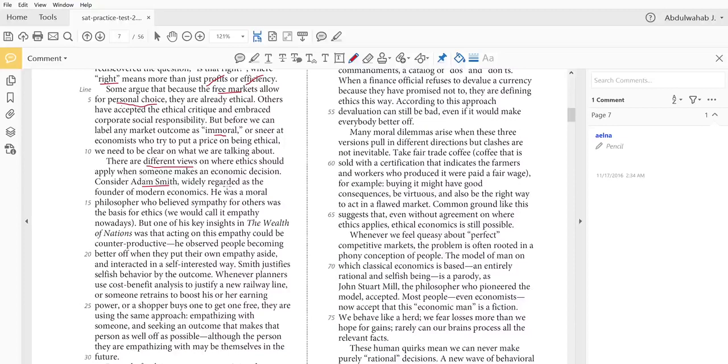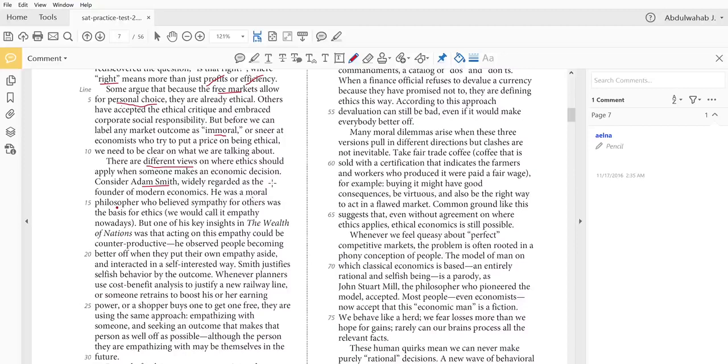Consider Adam Smith, widely regarded as the founder of modern economics. He was a moral philosopher, a thinker who dwelt on questions of morality and ethics: which things are right, which things are wrong. He believed that sympathy for others was the basis for ethics. We would call it empathy nowadays. Basically, empathy is sympathy for others, or feeling for others or feeling with others.